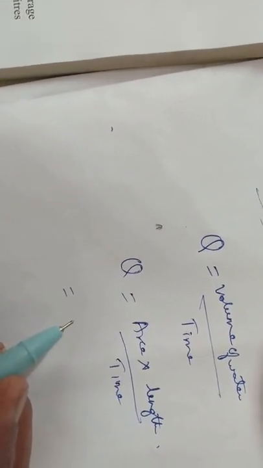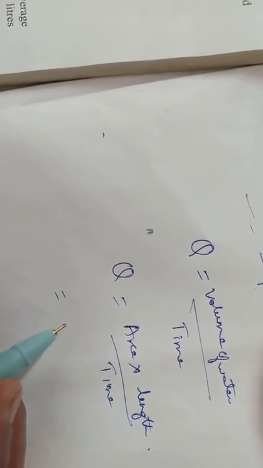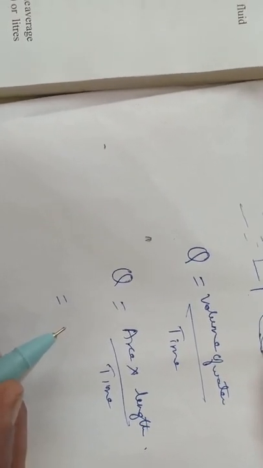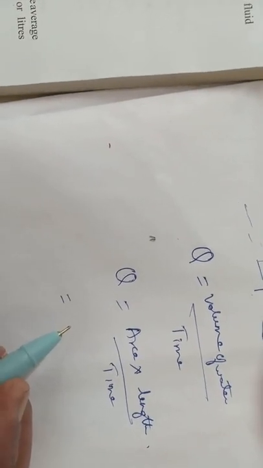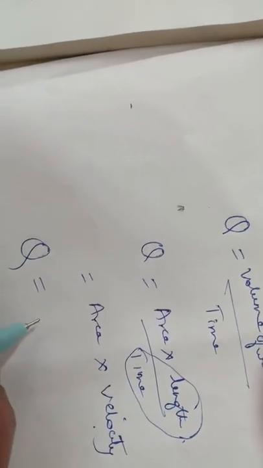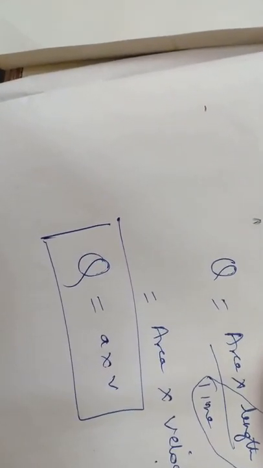So area into length is what we are multiplying for the volume. Length upon time is called velocity, and that will be converted into velocity. You can see here this term is converted into velocity. So Q will be area into velocity, a very standard equation we are deriving, and we are using this equation